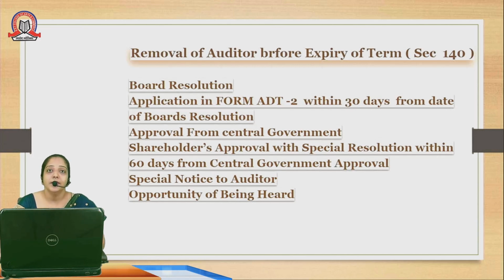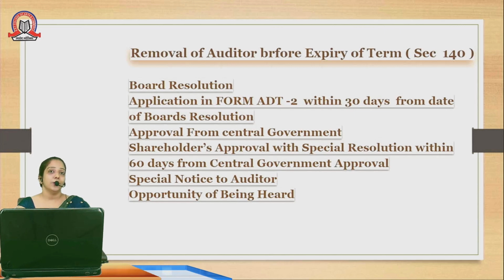After the approval from the central government only, an auditor can be removed from his work. Now, basically, as in our constitution and in law, everyone has the right to be heard. So here as well, after approval from the central government, shareholders are also required to give approval in the general meeting that this person is to be removed from his work of audit. After this consent with the special resolution, that is with the majority of voting only, we can remove that person.